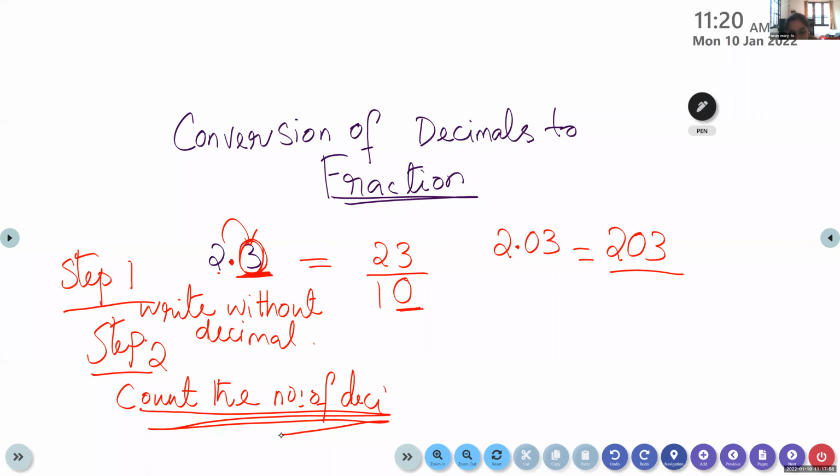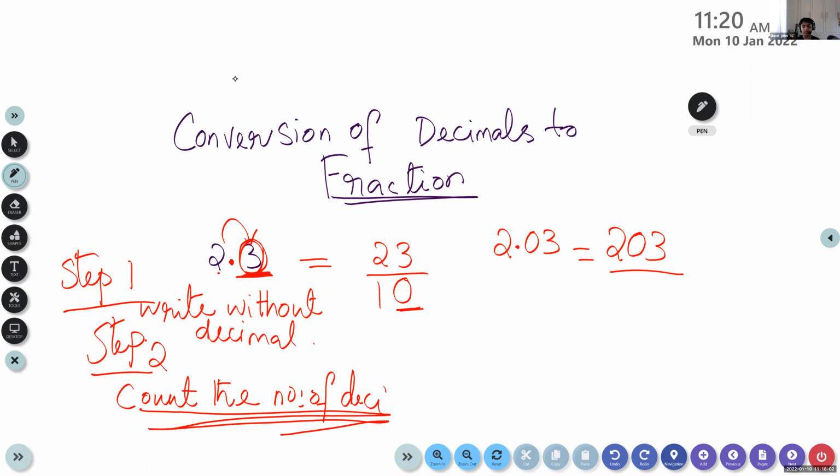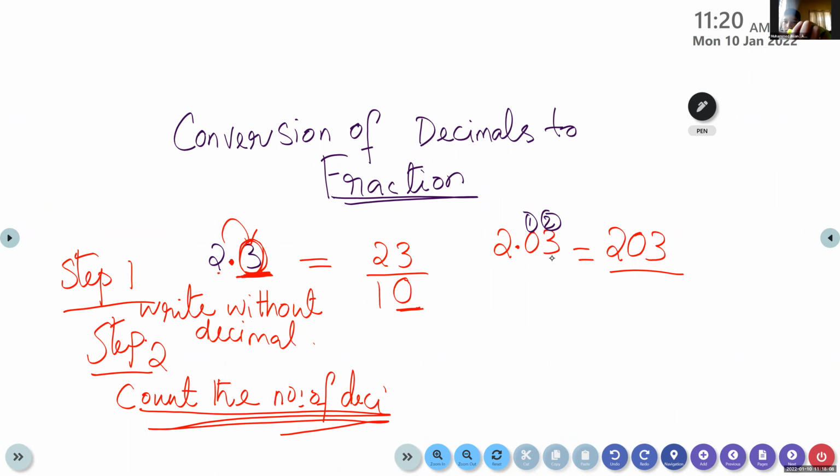Count and tell me how many decimal places there are. Very good. Here I have 1, then 2. So there are two decimal places. So the number of zeros will be the same, and it should be followed by 1.